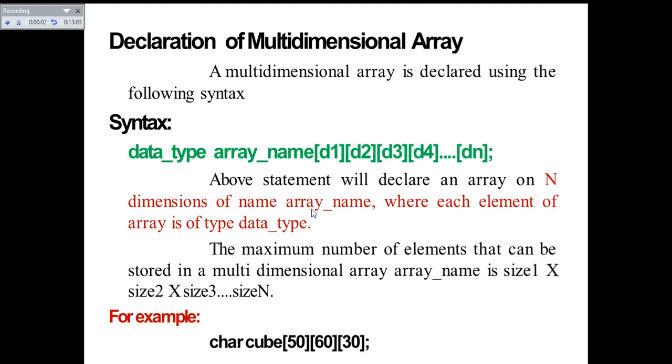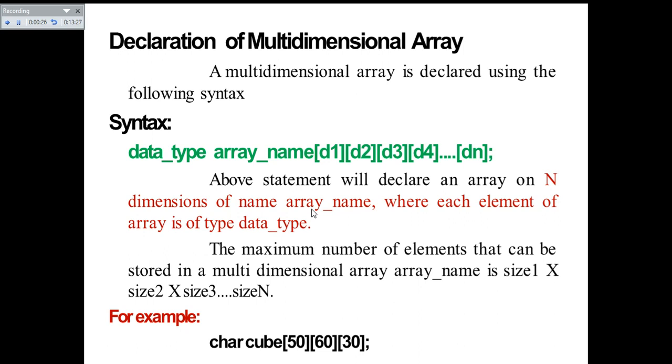The declaration is similar to the declaration of a multidimensional array. Syntax is data type, array name, d1, d2, d3, d4, d5, and so on up to dn. So as many dimensions as you want, up to n dimensions, you can give. If you are going to have 5 dimensions, then you say data type, space, array name, d1, d2, up to d5 you have to declare.